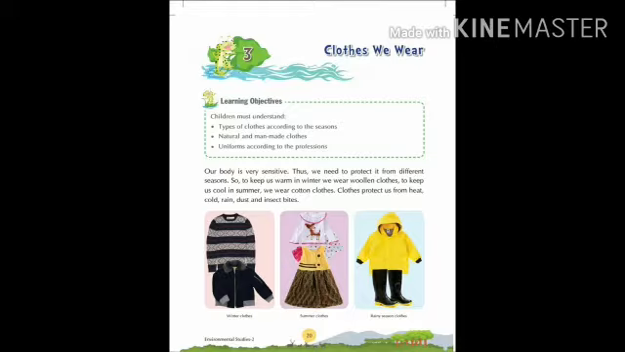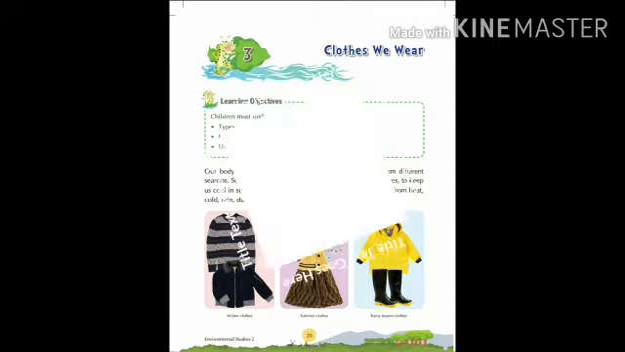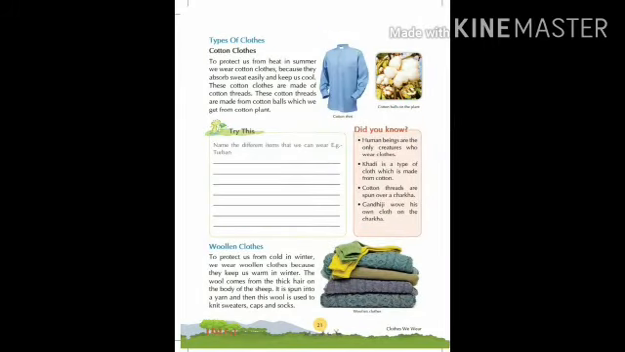In the picture given here are winter clothes. Example is sweater and jacket. Summer clothes are here, and one picture is of rainy season clothes. Now here are types of clothes. First one is cotton clothes.